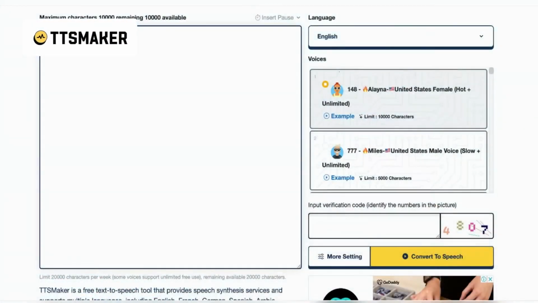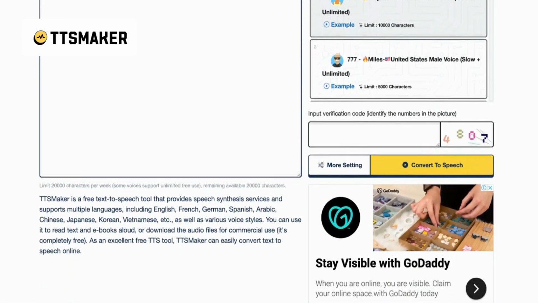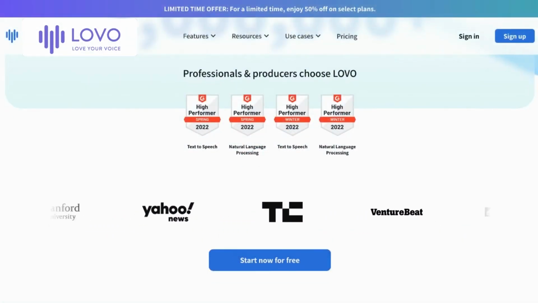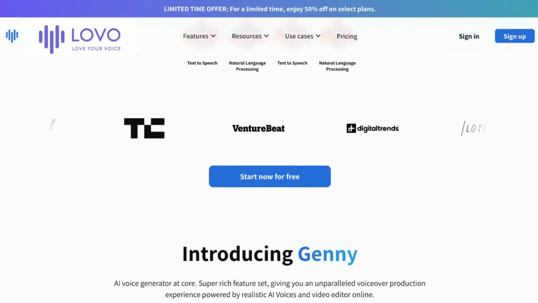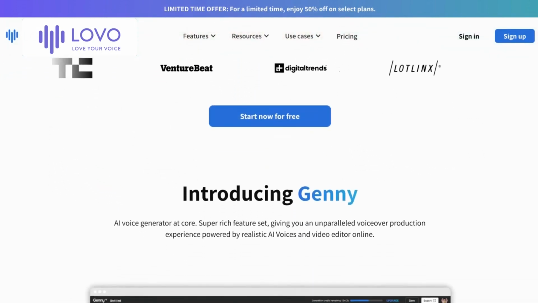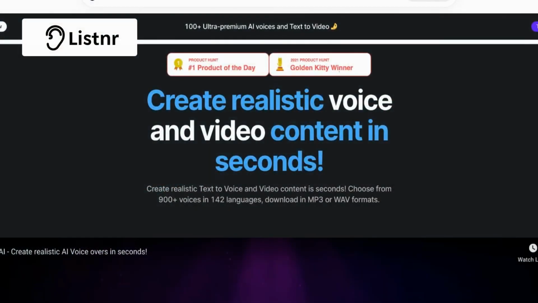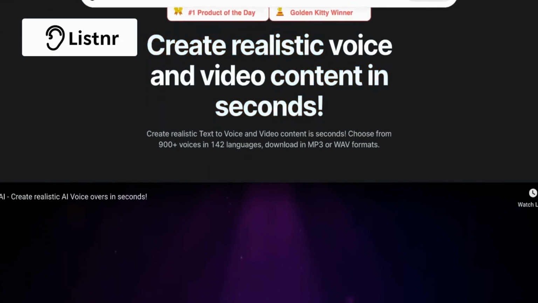TTSMaker comes with batch processing capability that makes converting multiple text files into audio a breeze, saving valuable time and effort. Lovo's superior AI-driven neural TTS technology sets it apart from PlayHT, producing remarkably natural and expressive speech that is virtually indistinguishable from human voice. And Listnr gains an advantage with its dynamic content embeds, allowing you to seamlessly integrate the generated audio into websites and e-learning platforms.